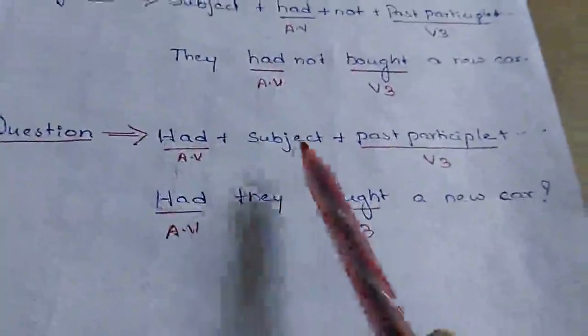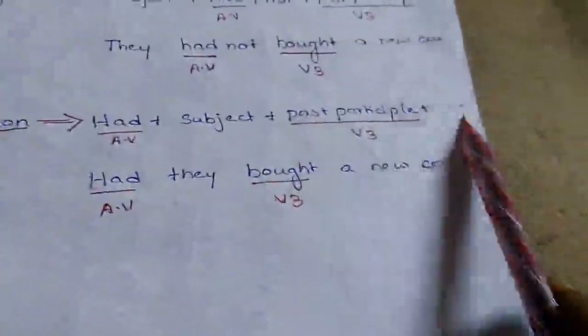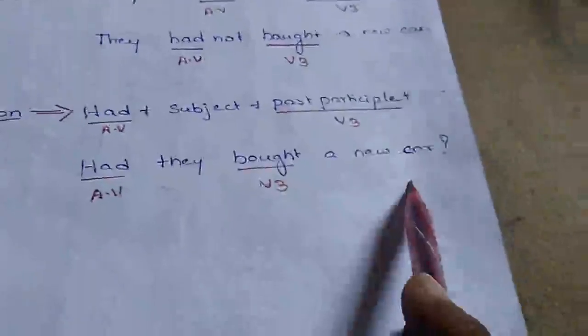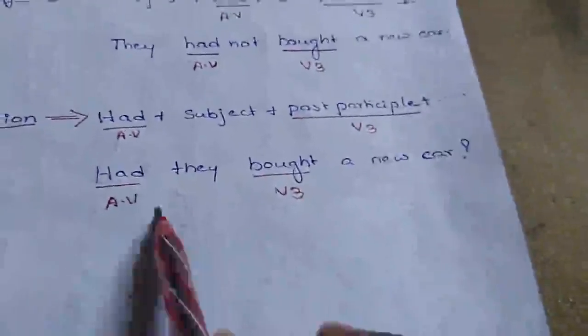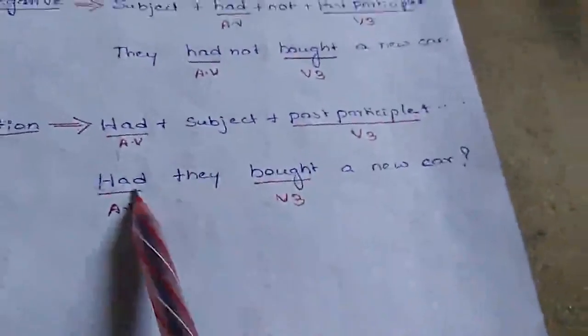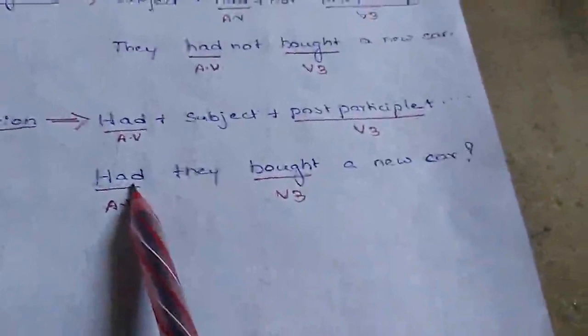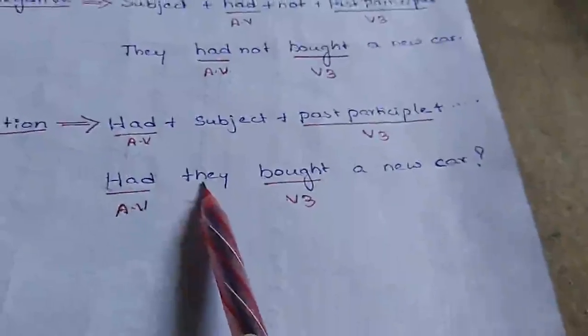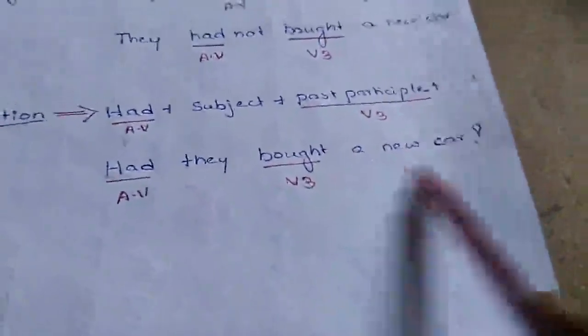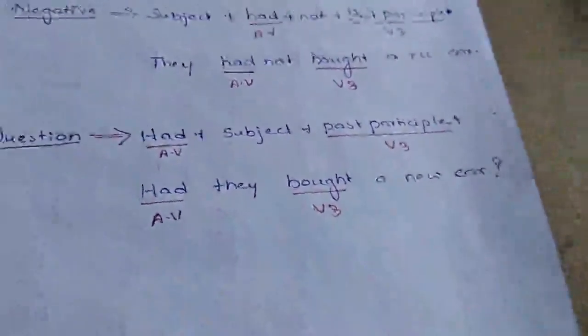Had plus subject plus past participle plus the rest of the sentence. Had they bought a new car? This is the question. So we kept the auxiliary verb in front of the sentence, then the subject, then the past participle form and then the rest of the sentence, and this is the structure of the question.